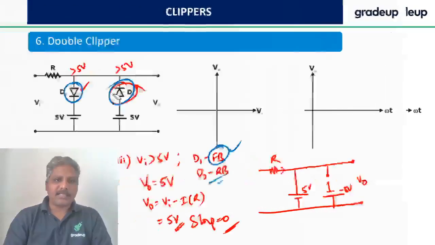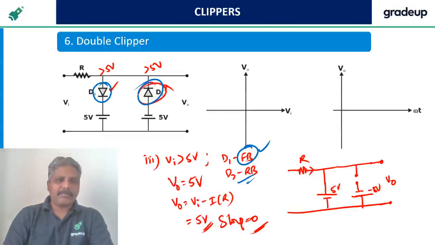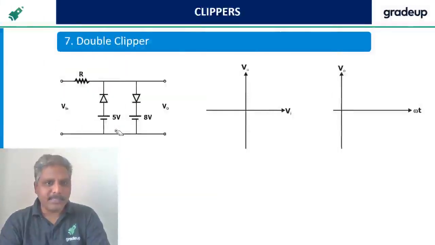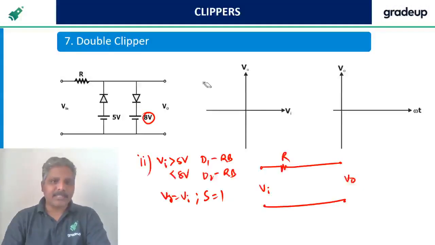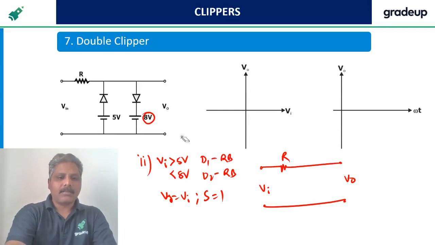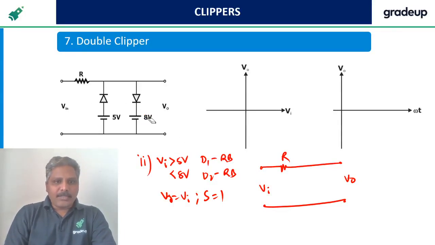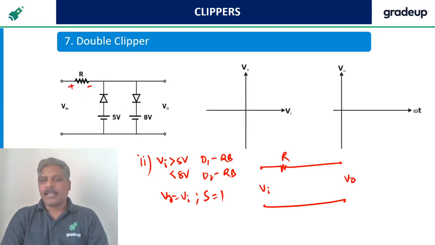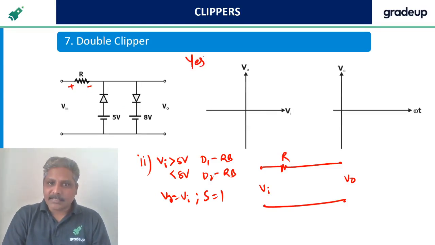Nitesh or others are asking that, sir, do we need to consider the voltage drop across this? Yes, but remember, if current flows through it.